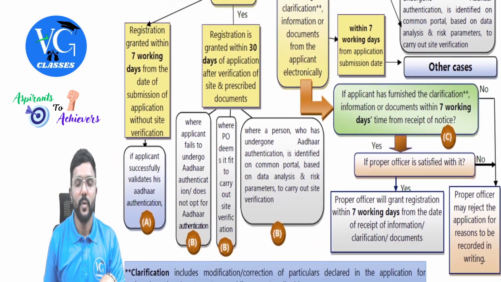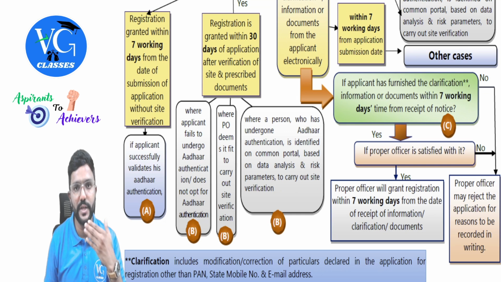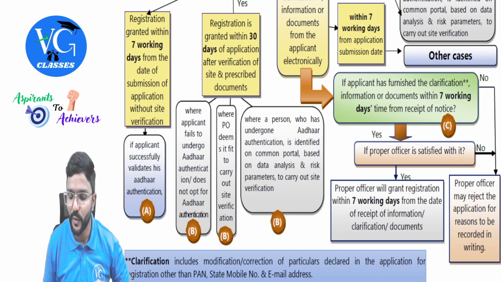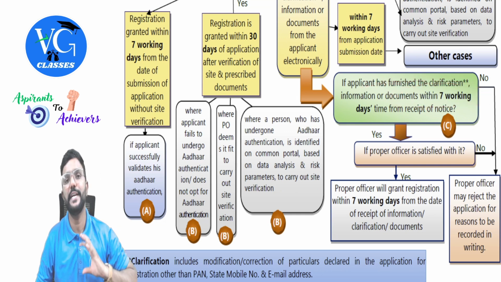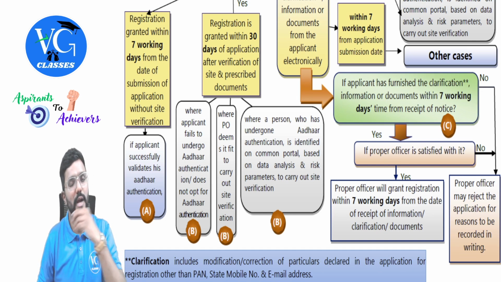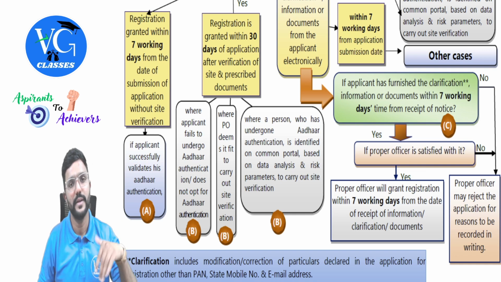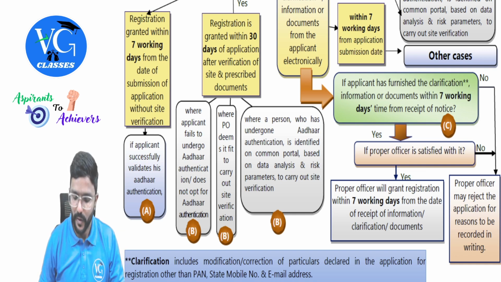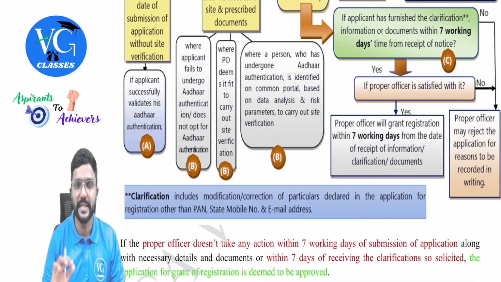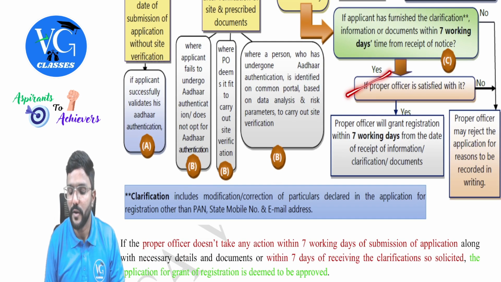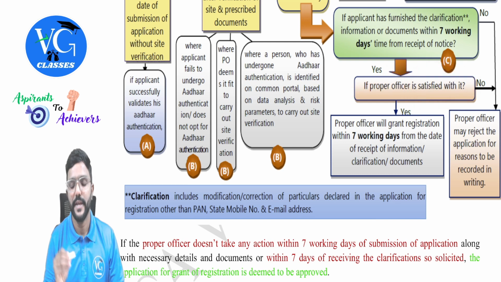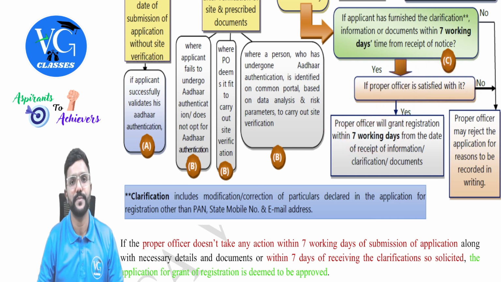Okay. Now, once the proper officer has issued a notice, the applicant has to respond to it within 7 working days, and whatever the proper officer has asked for, he needs to provide it. Okay. And once the applicant has responded to the notice, is the proper officer satisfied with it? If yes, then he will grant the registration within 7 working days.